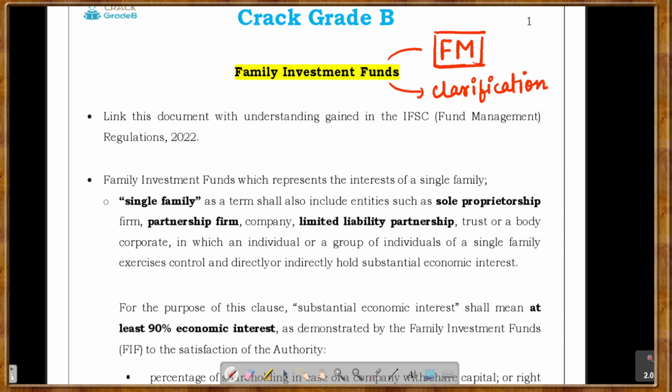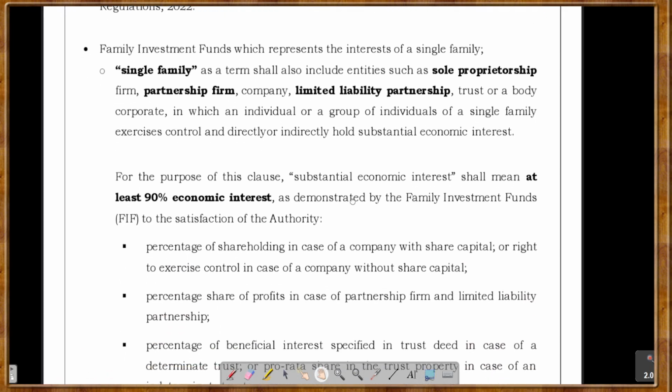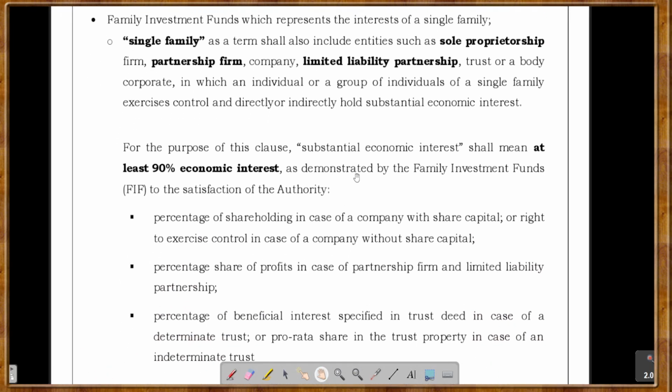There was a lot of confusion regarding this term, family investment funds. What is the family? Who can do the investment? All of that. So they have specified it, right? This is not a regulation. This is just a clarification about the definition. So let's just read it. It is a very short and sweet clarification. It will be very clear to you.